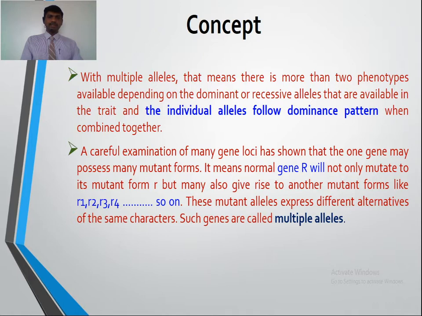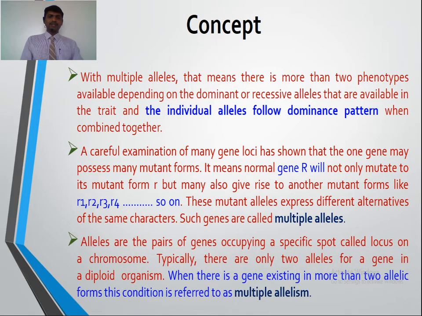So in this example, there is a gene, say the R gene. The dominant form of the R gene we write as capital R, and its recessive form is small r. When such a gene undergoes mutation, it forms a series of mutant forms like R1, R2, R3, R4 and so on. These mutant alleles express different alternatives of the same character. Such genes are called multiple alleles.